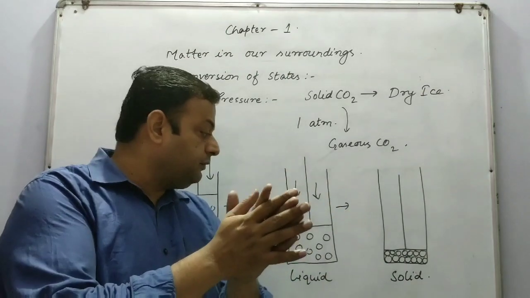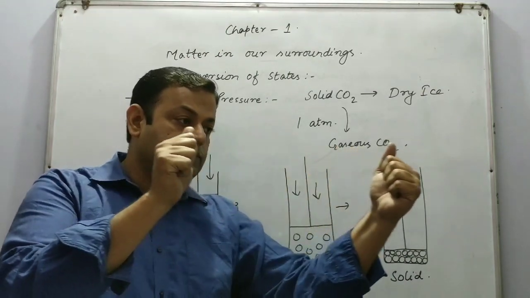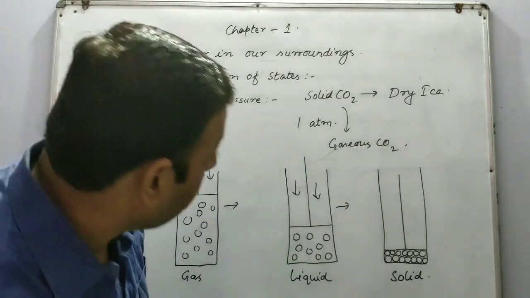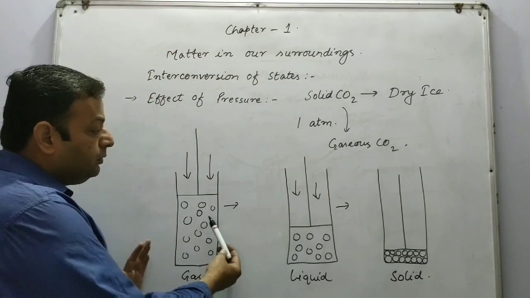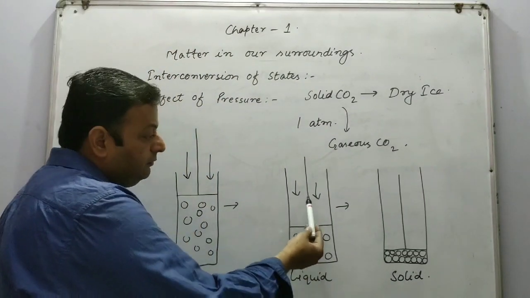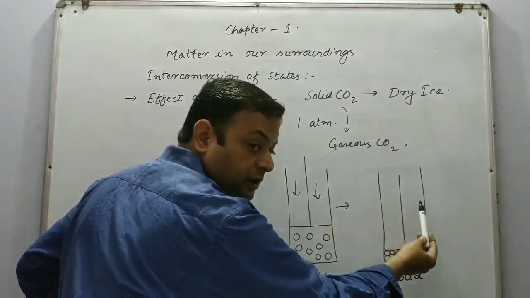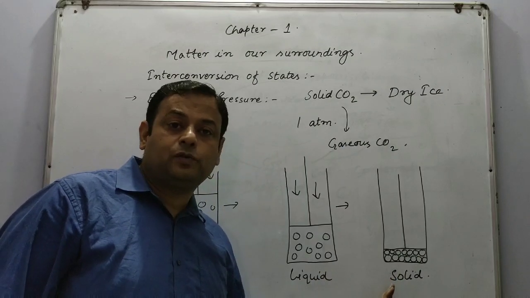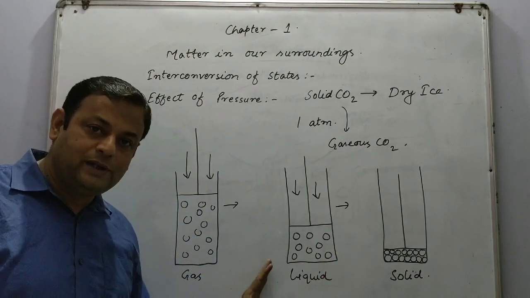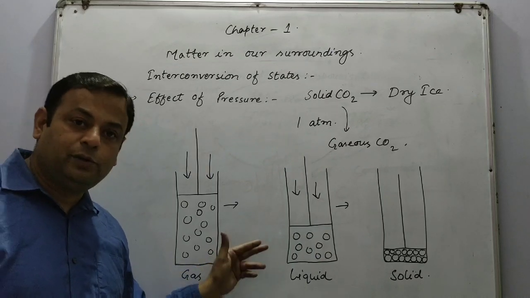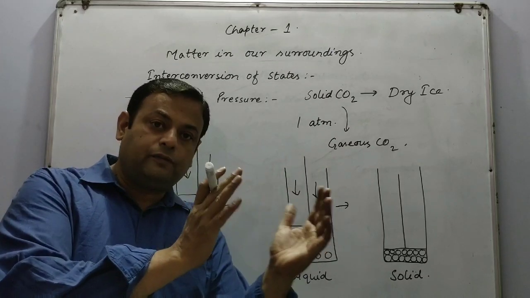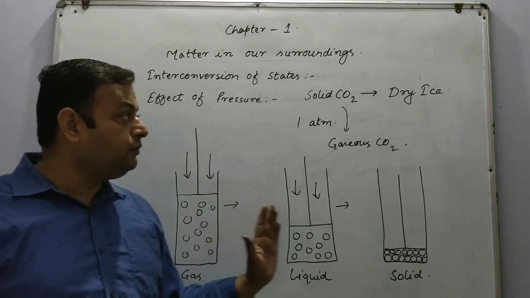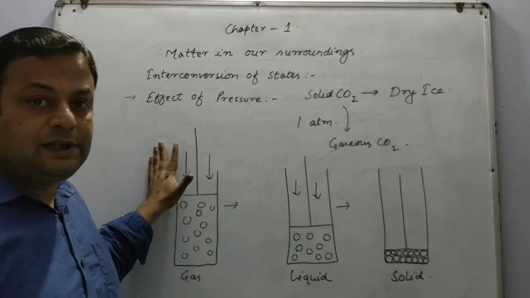And when we remove the pressure from the liquid, the particles move some more apart from each other and finally get converted into the gaseous state. It means when we apply pressure on gas, it gets converted into liquid. When we apply pressure on liquid, it gets converted into solid, and vice versa. When we decrease the pressure on the solid, it gets converted into the liquid state, and when we decrease the pressure on the liquid, the particles again move apart and finally get converted into the gaseous state. Okay, so that's all for today regarding the interconversion of states.